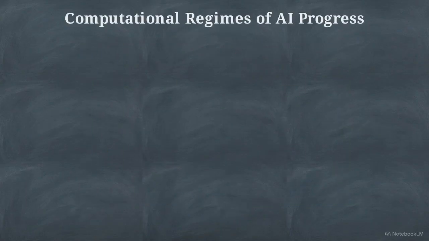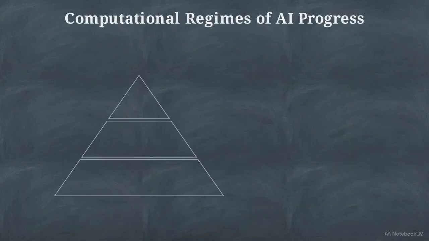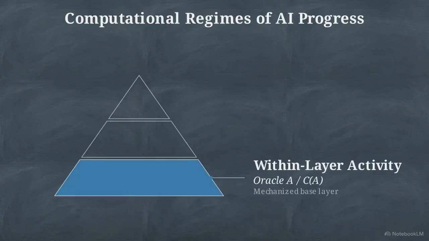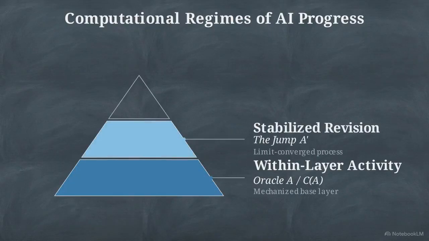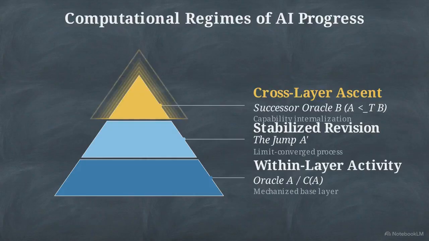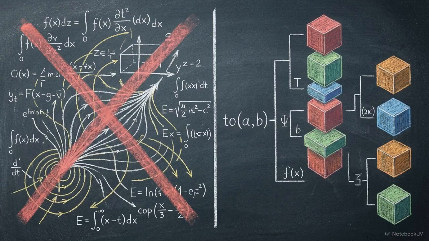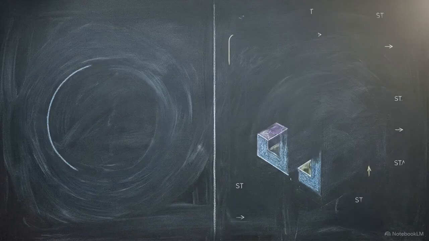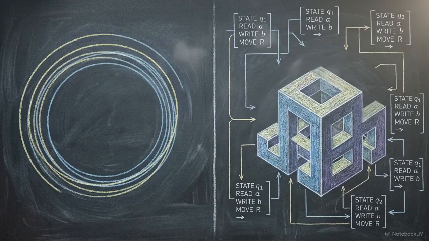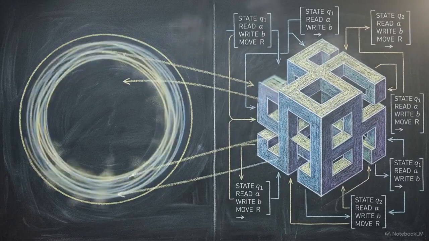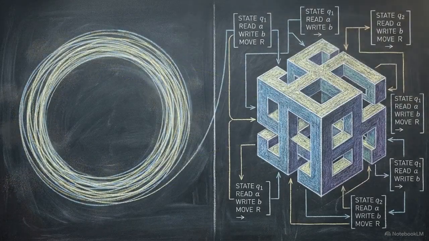This framework maps AI development onto three rigorous computational regimes: within-layer activity, stabilized revision, and cross-layer ascent. The purpose of this framework is not to assign literal Turing degrees to language models. The goal is to classify structural boundaries. Classical computability definitively separates what a current model can do from what intrinsically requires a completely new model.